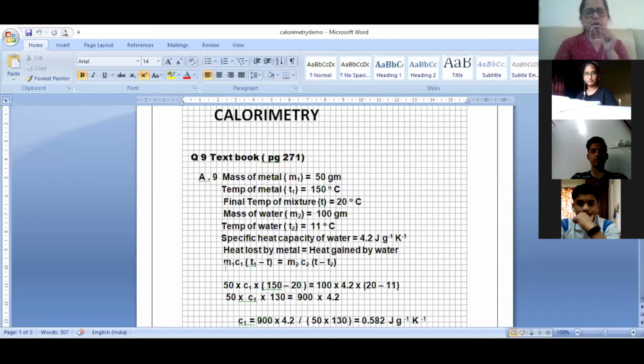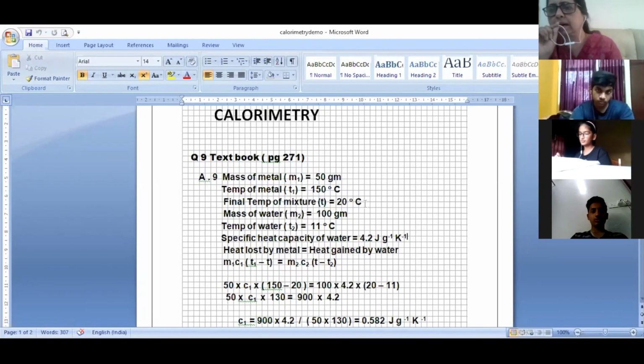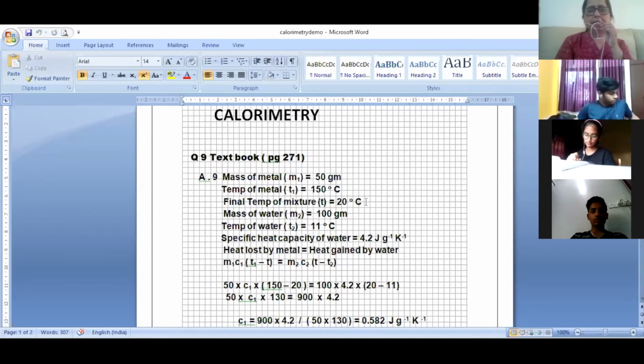Now let us see heat lost by the metal. So the formula is M1C1 delta T. Now listen. It is also written that the final temperature of the mixture is 20 degrees Celsius. So after you put the metal in water, the final temperature is 20 degrees Celsius. Till here, anybody has any doubt? Ask. Somebody was trying to ask something. Okay. So T is the final temperature. After putting that, both the things will come at T.